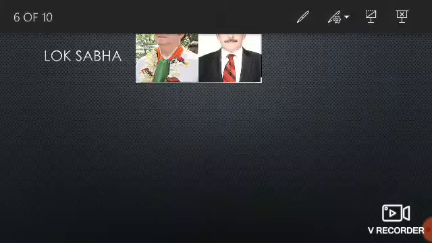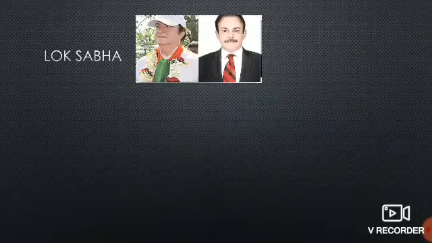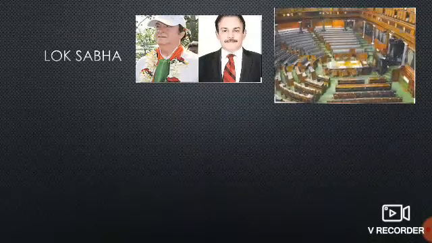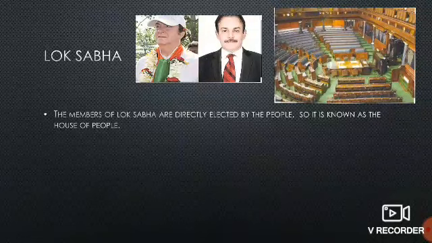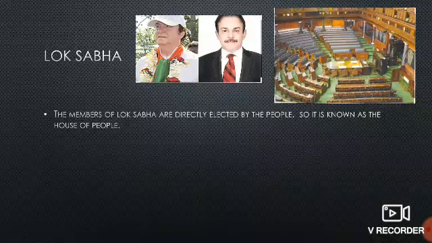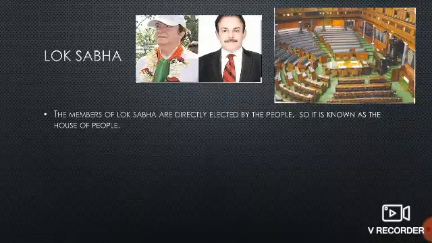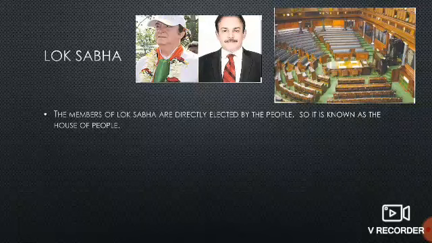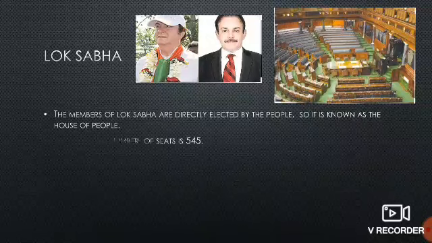Lok Sabha. Now let us understand about Lok Sabha, right? The members of Lok Sabha are directly elected by the people, so it is known as the House of People. So the Lok Sabha members are elected by the people. Elections are held and we go and vote. So these are the members of Lok Sabha whom we go and elect. We give them vote and then they become the members of Lok Sabha. And so it is known as the House of the People.